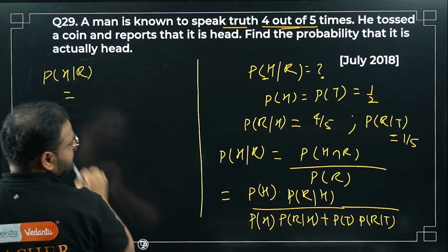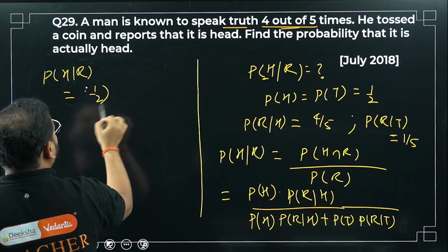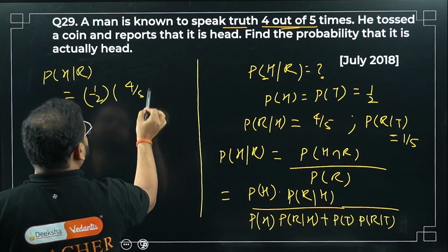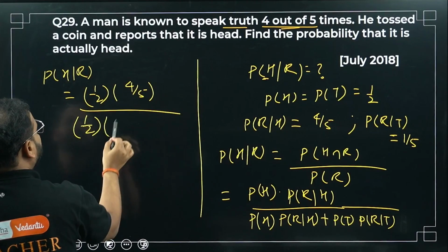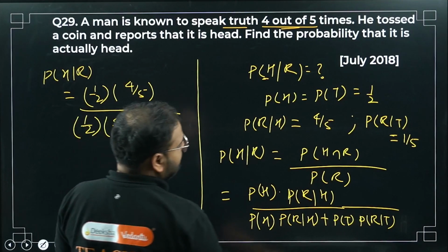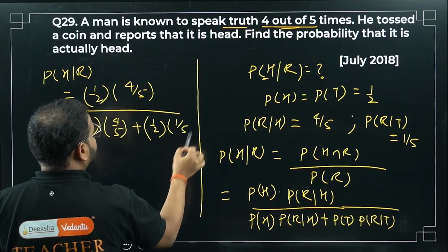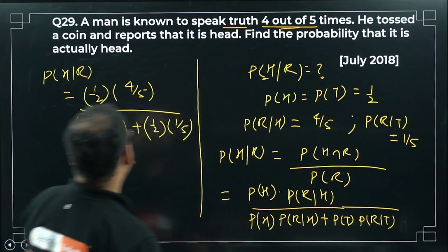P(H|R) is coming as, please check, P(H) is 1/2, so 1/2 times P(R|H), which is 4/5, divided by the same thing: 1/2 times 4/5 plus P(T), again 1/2, times P(R|T), which is 1/5.